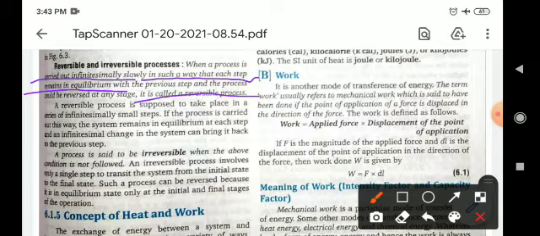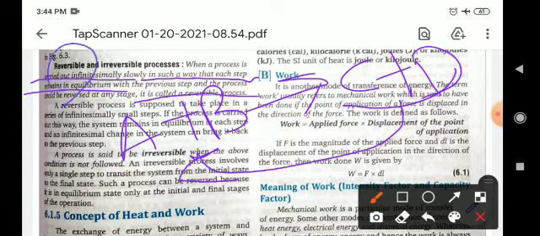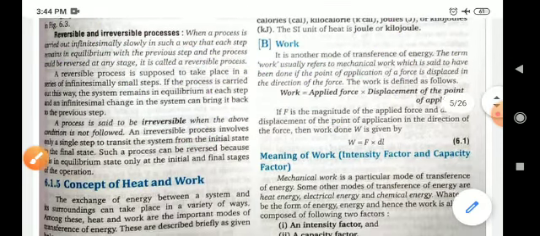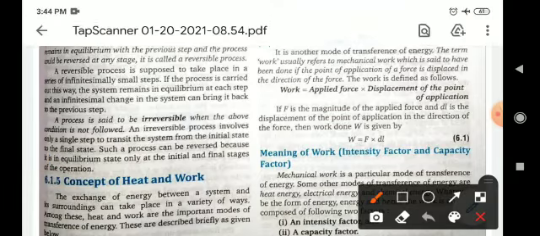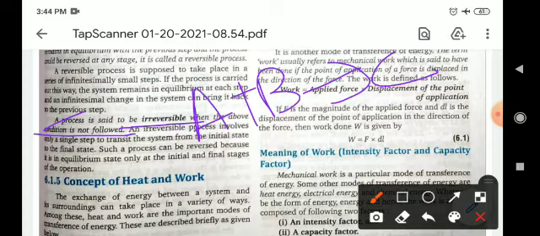You can see in the case of a chemical reaction, when reactants A and B are converted into C and D, and when these C and D again convert into A and B, then it is known as a reversible process, and it is noted by a two-headed arrow. An irreversible process: a process is said to be irreversible when the above condition is not followed. Means when a reactant is converted into a product and this product does not convert back into the reactant, then this process is known as an irreversible process.